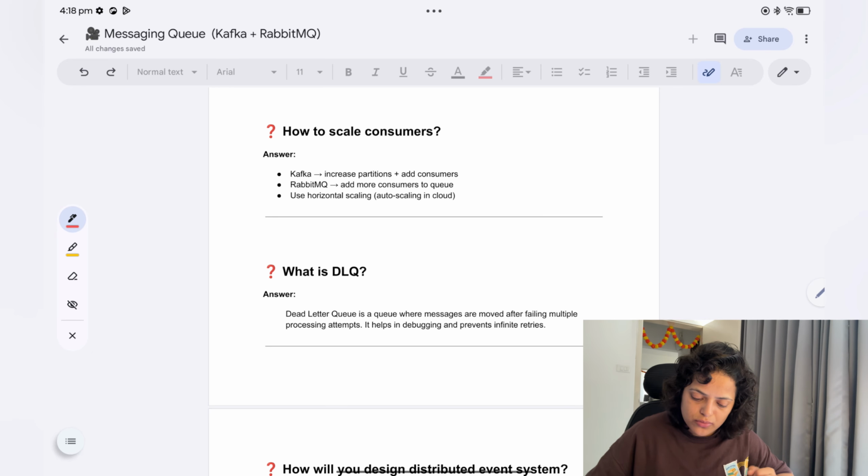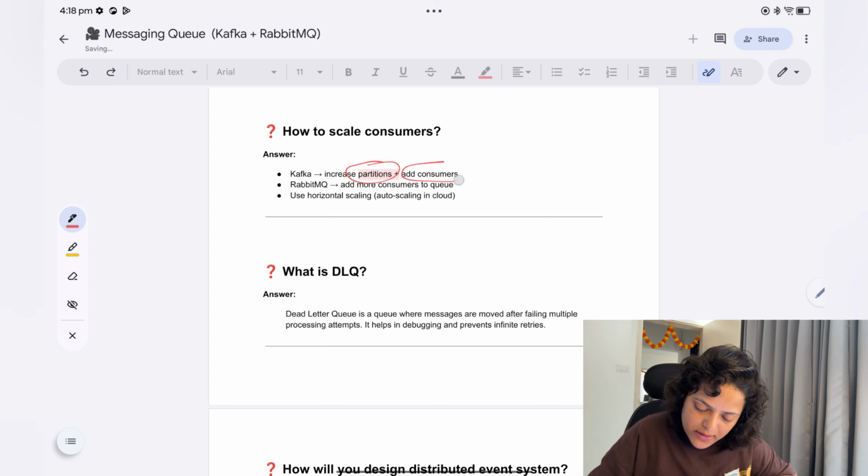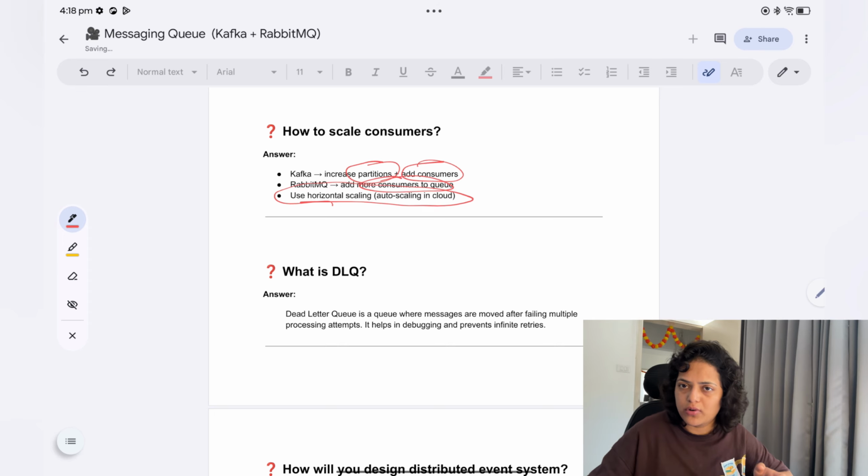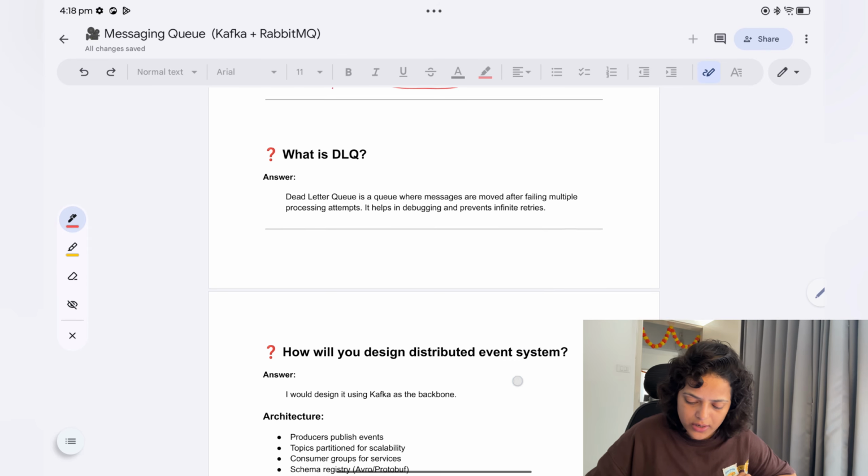How to scale consumers? In Kafka, just increase the partitions and add consumers. In RabbitMQ, add more consumers to the group. So use horizontal scaling, auto scaling in the cloud. Okay, create multiple brokers or that kind of thing. DLQ also we have seen.